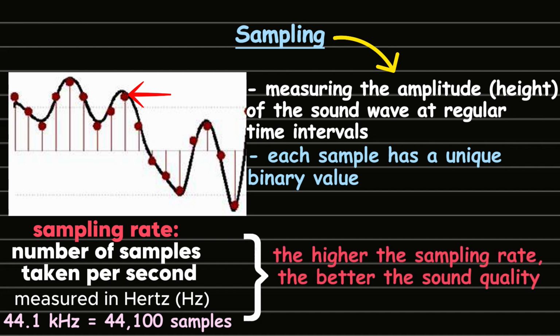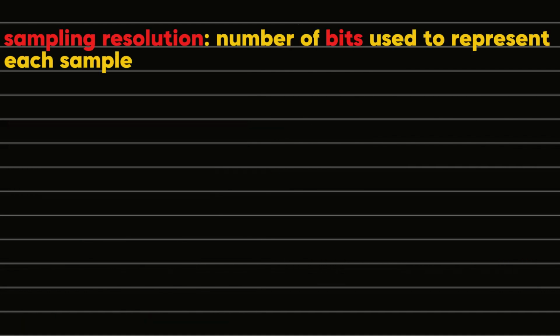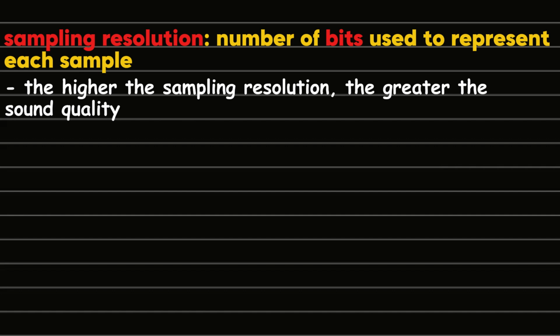The higher the sampling rate, the better the sound quality, as more samples would mean the digital sound wave is closer to the analog sound wave. Meanwhile, sampling resolution refers to the number of bits used to represent each sample. The higher the sampling resolution, the greater the sound quality.